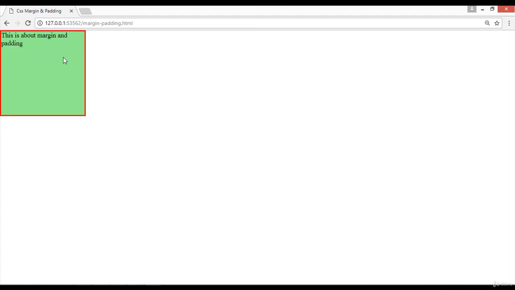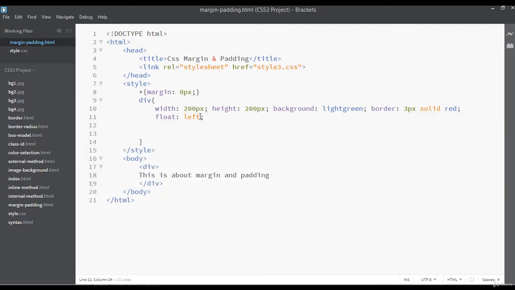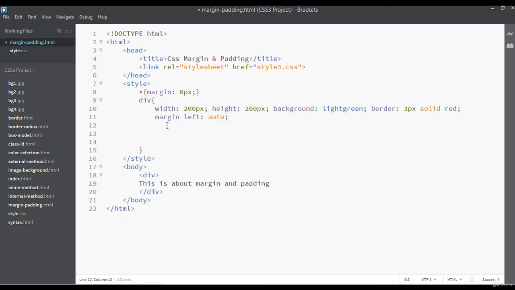But if you want to move this div or this box to the center, I'm going to show you about that. You can say here margin-left auto, the first way, and margin-right auto.